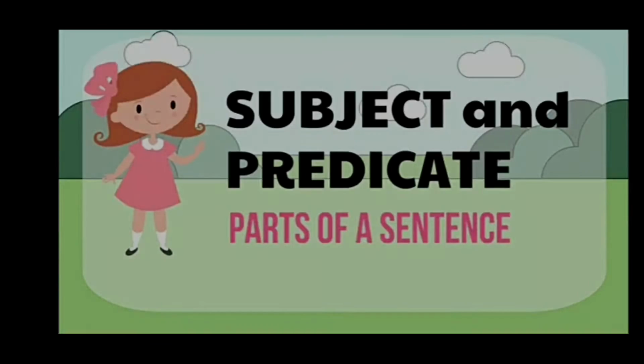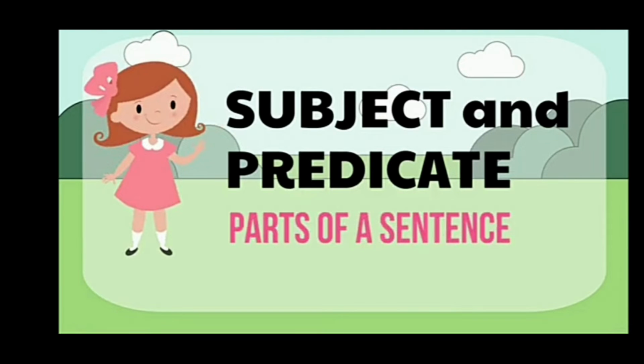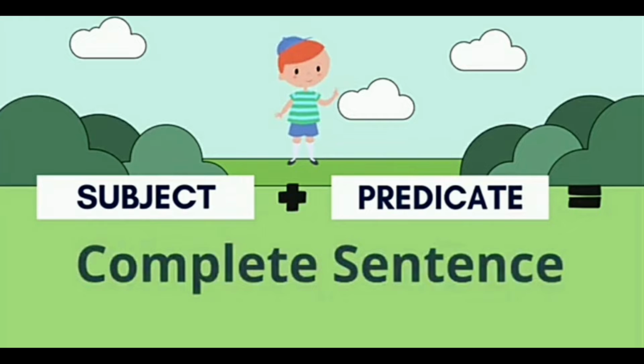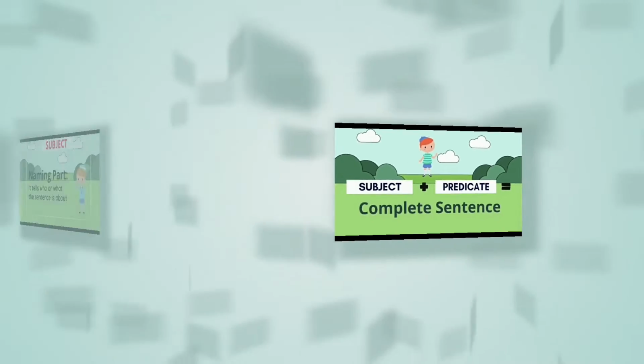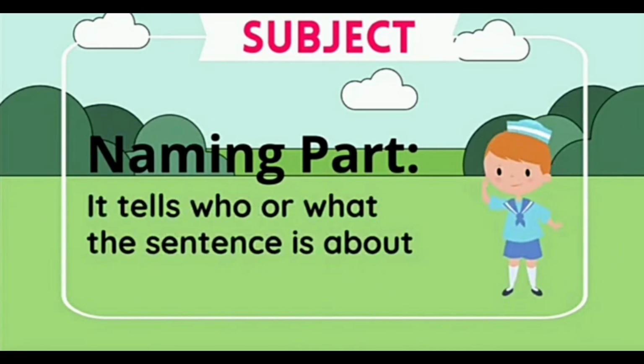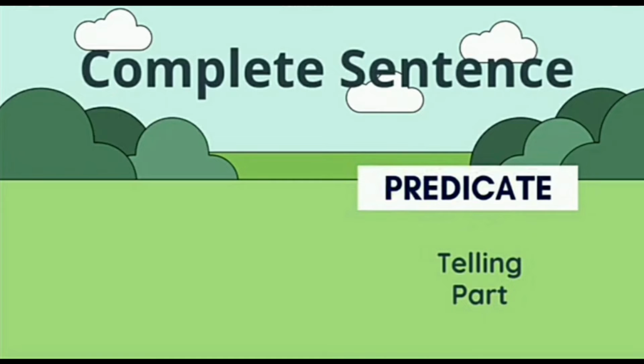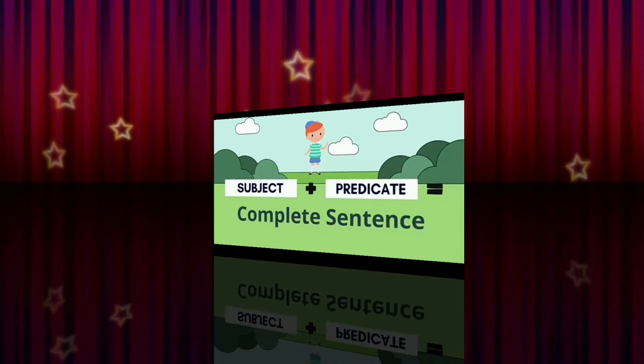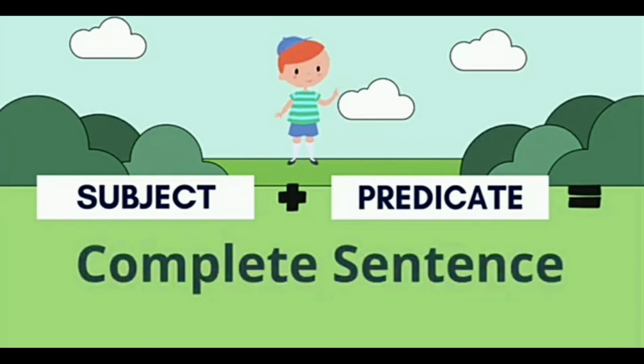So, students, today we will learn about subject and predicate, which are parts of a sentence. A complete sentence is made of two parts: subject and predicate. Here, the subject is the naming part and the predicate is the telling part. So, subject and predicate make a complete sentence.